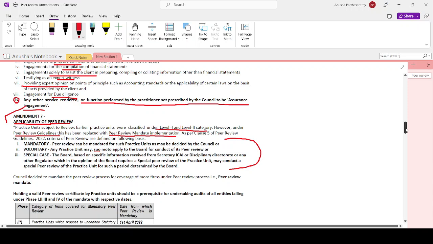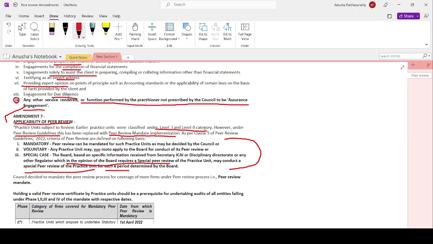Mandatory will be told by the council, and voluntary is where you can suo motu apply for getting your firm peer reviewed. And in a special case, the board, based on specific information received from the secretary ICAI, the disciplinary directorate or any other regulator, which in the opinion of the board requires a special peer review of the practice unit, may conduct a special peer review of the practice unit for such a period as to be determined by the board. That is on the request of the secretary ICAI, disciplinary directorate or any other regulator.